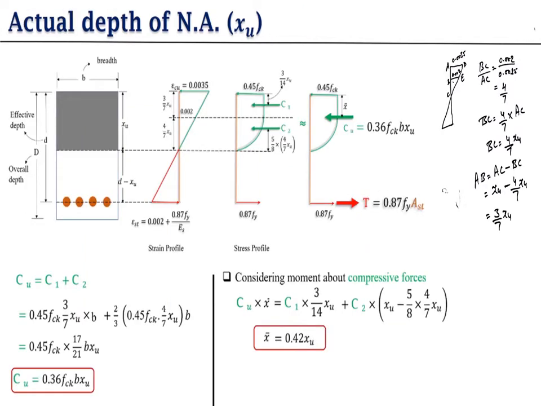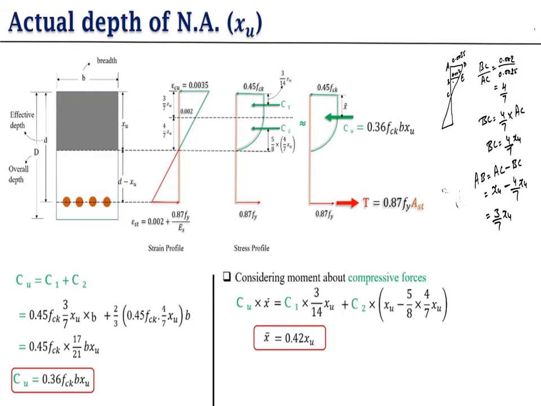Now here we find the formula for the actual depth of neutral axis. For that we use the strain profile diagram and stress profile diagram. So how we find the formula, let's see. First we have to find these two lengths, which are marked A, B, C, D, E. Means we have to find BC and AB, means we have to find this length and this length.